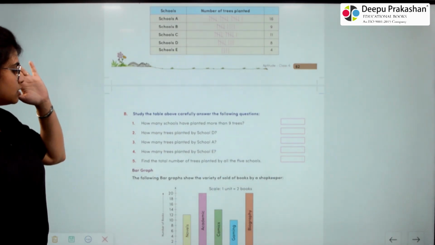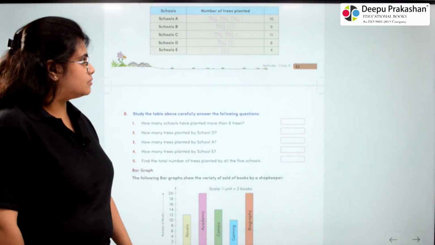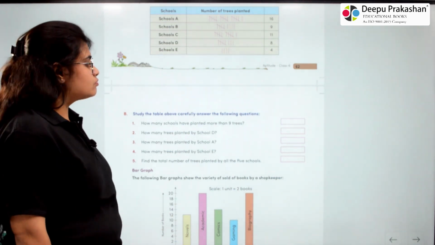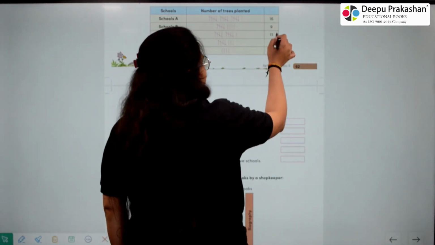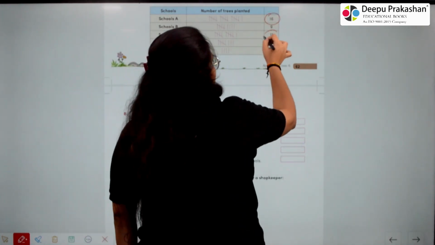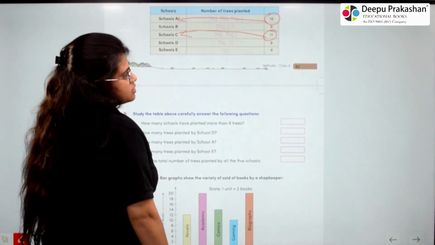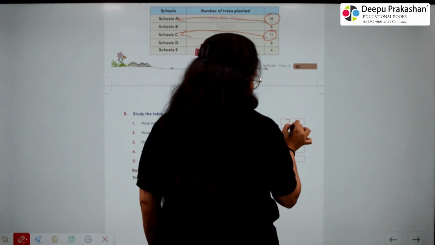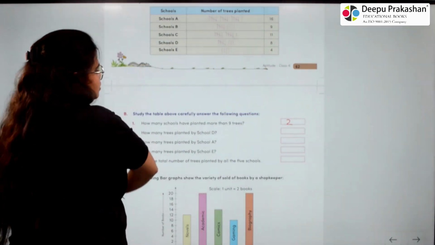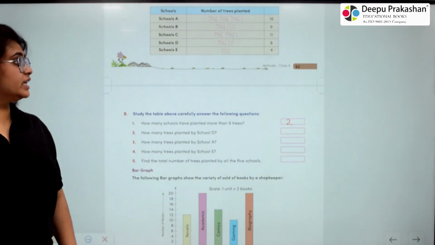1. How many schools planted more than 9 trees? So here 2 schools planted more than 9 trees. 2. How many trees planted by school D?